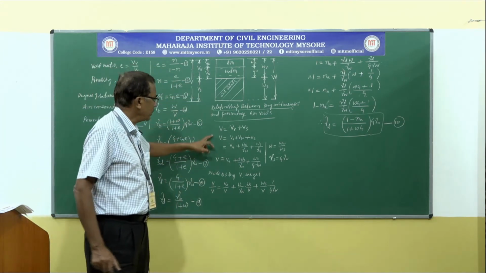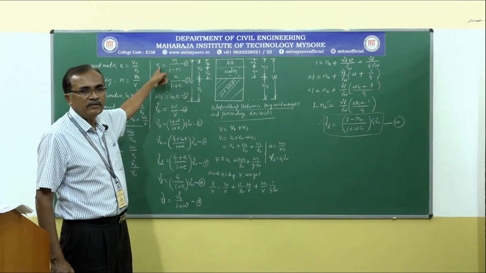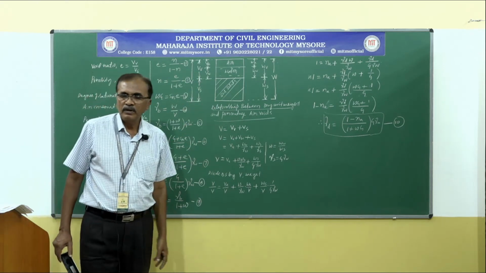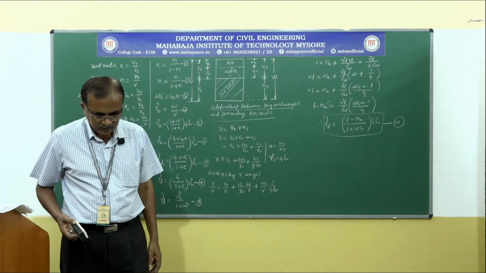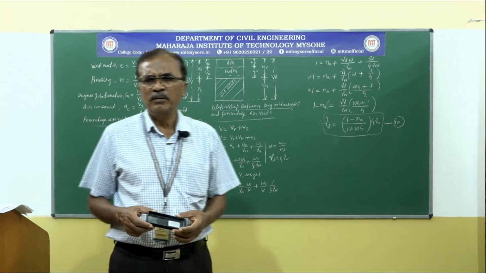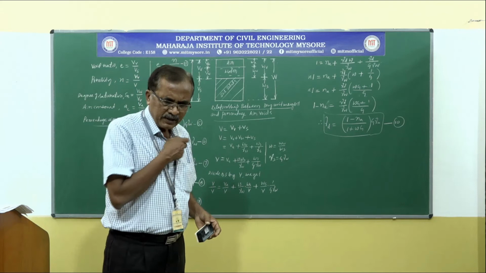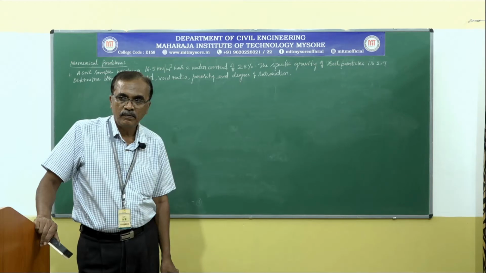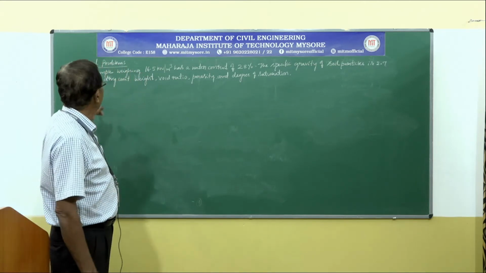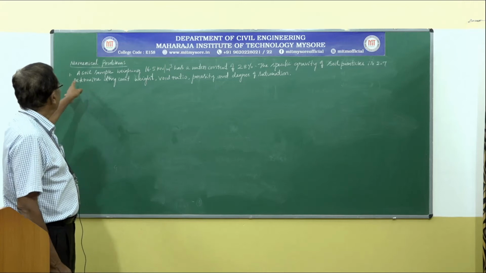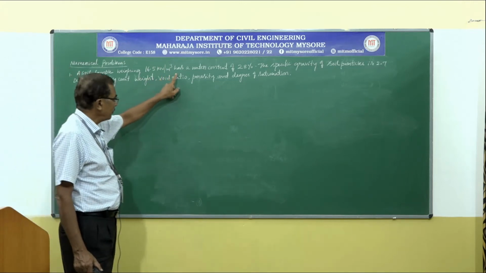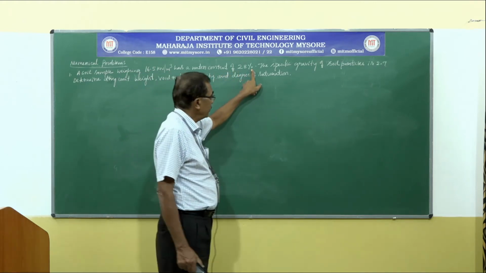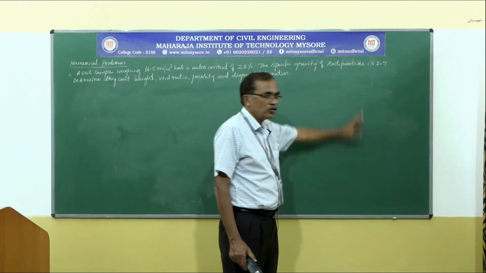Even in geotechnical engineering, if you write e, it is understood as void ratio, n as porosity, likewise for all the values. So, with this background, let us consider some numerical problems and solve for various values based on the obtained relationships. Let us consider a numerical problem. A soil sample weighing 16.5 kilonewton per meter cube has a water content of 28%. The specific gravity of soil particles is 2.7.